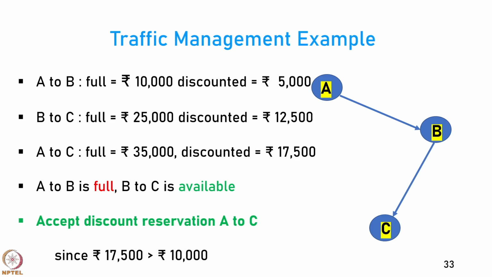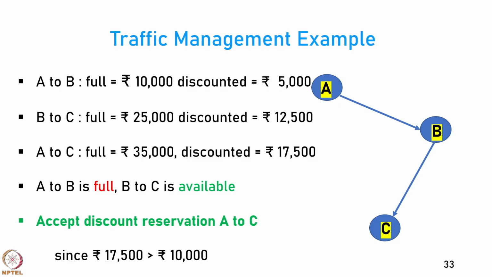If you look at the discounted price from A to C, it is 17,500, but the full fare from A to B is 10,000.